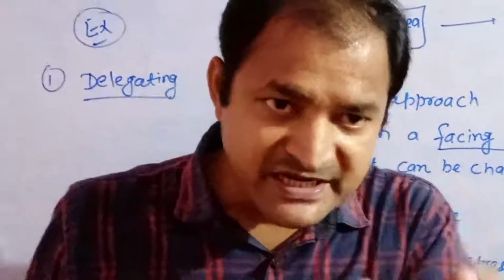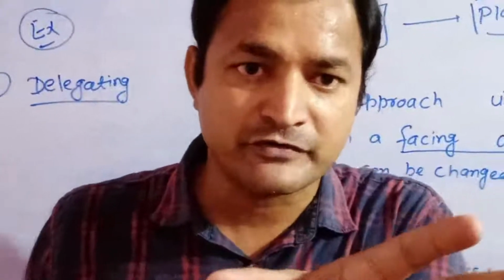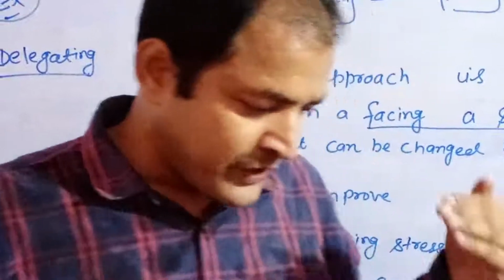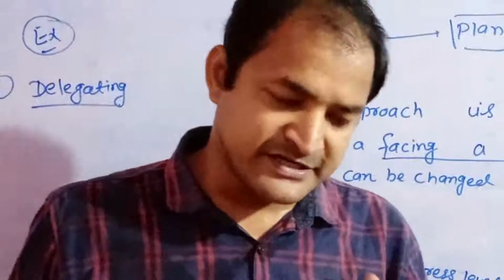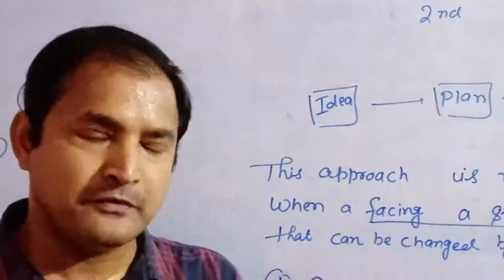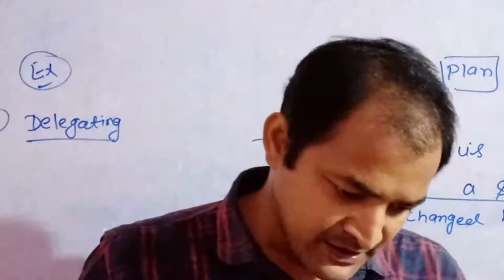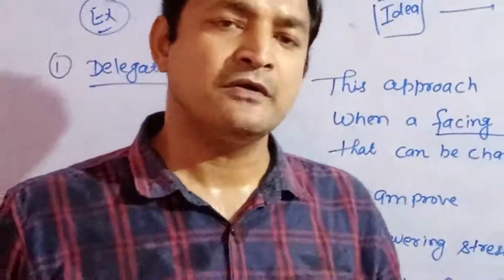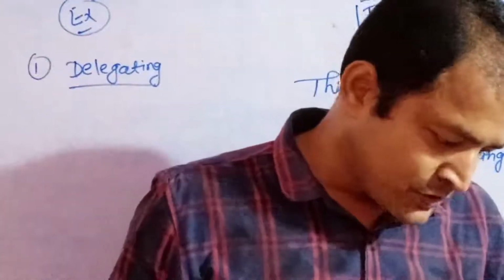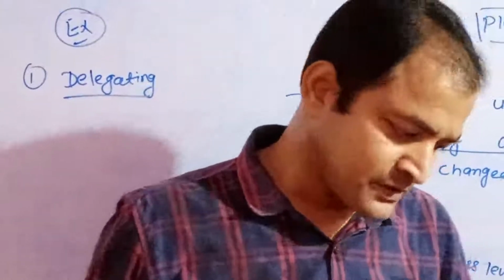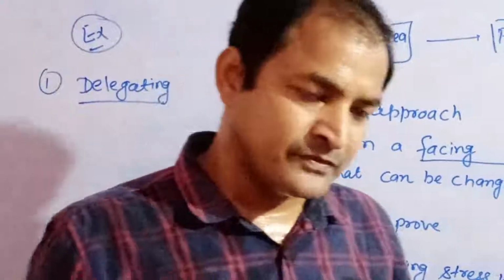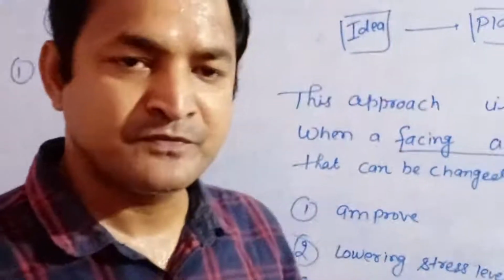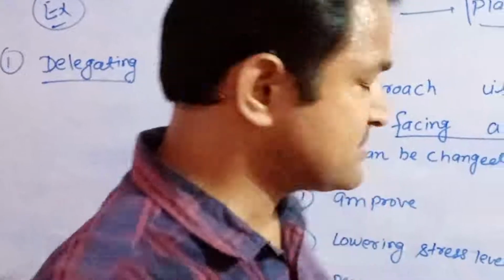First of all, this delegation is in front of the situation. Suppose when many tasks need attention, it is nearly impossible for one person to complete them all, especially when dealing with a chronic illness.